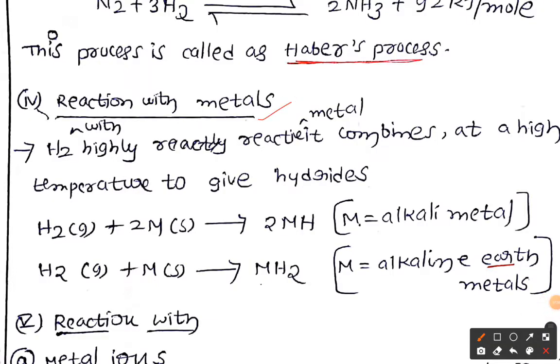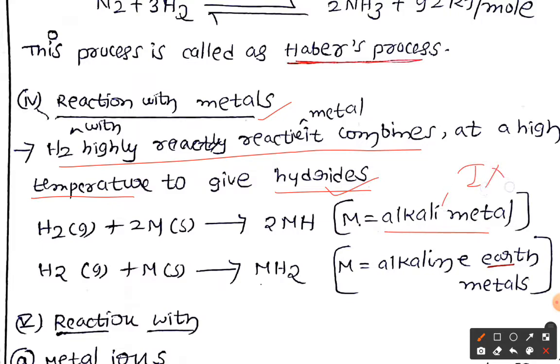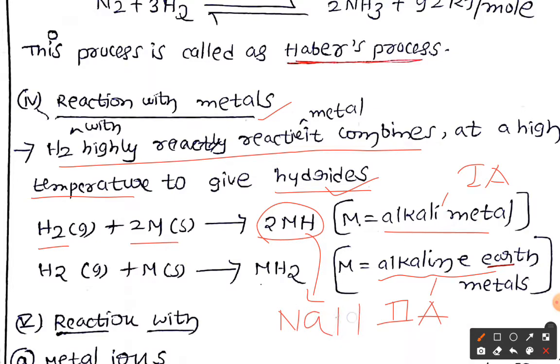Next, reaction with metals. Hydrogen reacts with metals to form hydrides. Here, we have the metals, and at high temperature they give hydrides. Alkali metals are the first group elements, and alkaline earth metals are the second group elements. For first group elements it is going to give hydrides of the MH type, the best example being sodium hydride. With second group elements it is going to give MH2 type hydrides.